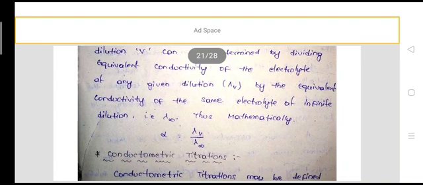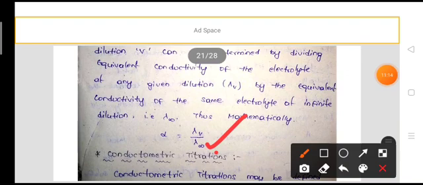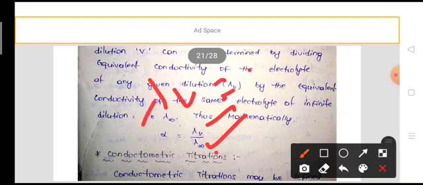Here lambda infinity is calculated from Kohlrausch law, and lambda V is equal to specific conductance into normality.